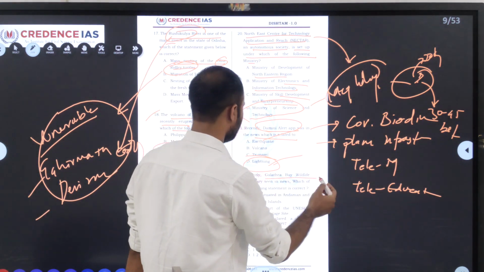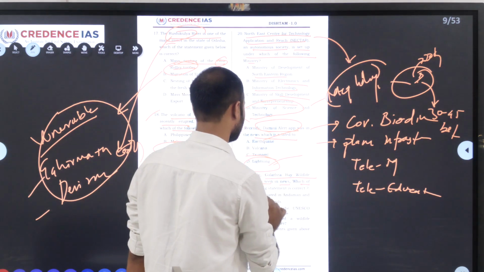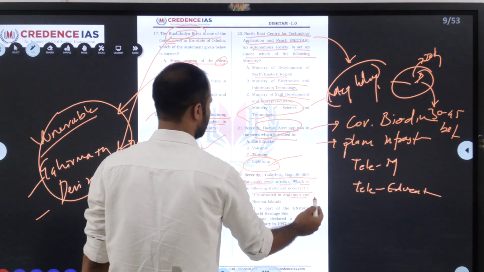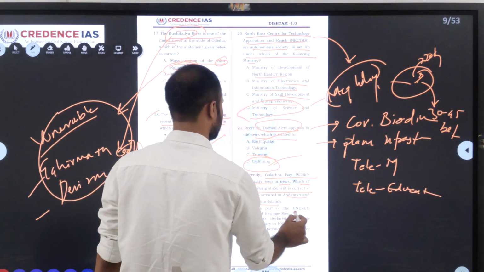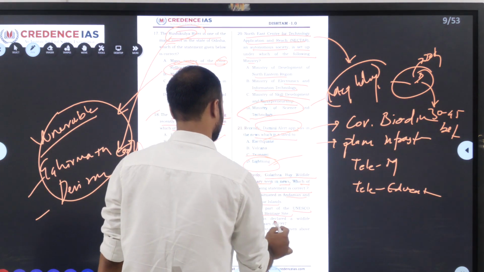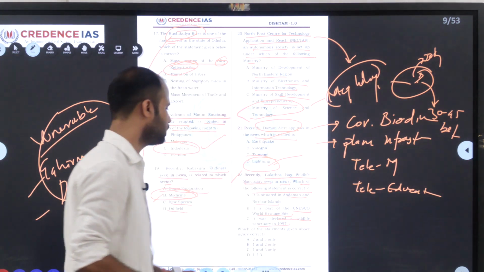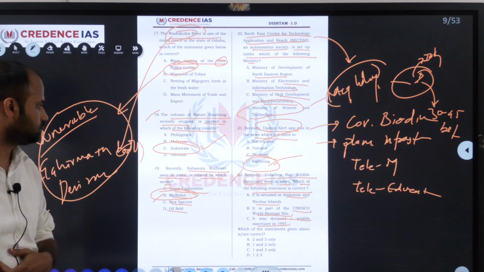Second, we'll move to 22nd. Recently, Galathea Bay Wildlife Sanctuary seen in news. Which of the following statement is correct? First one they have given is situated in Andaman and Nicobar Island. It's a part of UNESCO World Heritage Site. It was declared Wildlife Sanctuary in 1997. So which of the following given statement are correct?